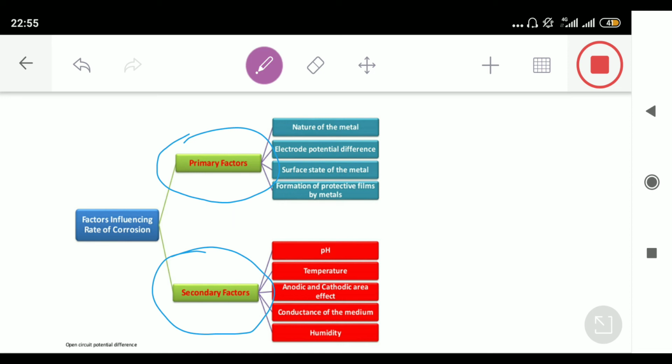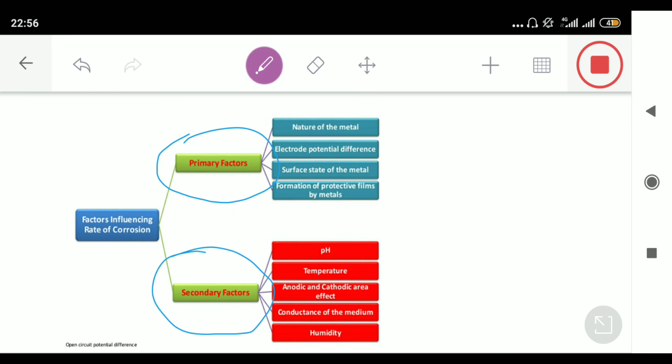And secondary is anything other than the metal which is responsible for the increase in the rate of corrosion, right? In primary factors, the metal itself is responsible for different rates of corrosion, but in case of secondary, the environment is responsible for it. So one by one, let's discuss the primary factors and then we'll move on to the secondary factors. The first is the nature of the metal and how it is affecting the rate of corrosion.